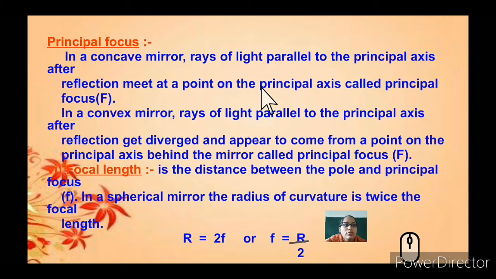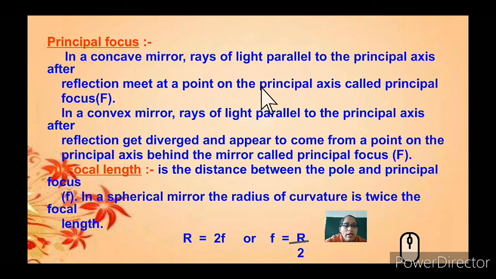The ray of light parallel to the principal axis gets diverged. So it is going to diverge from the point of reflection. So it appears to come from a point on the principal axis behind the mirror. So the principal focus is formed behind the mirror. This point on the principal axis is known as the principal focus.